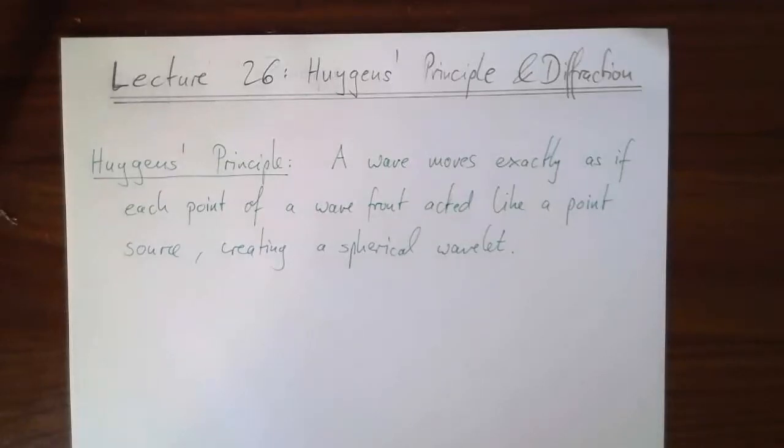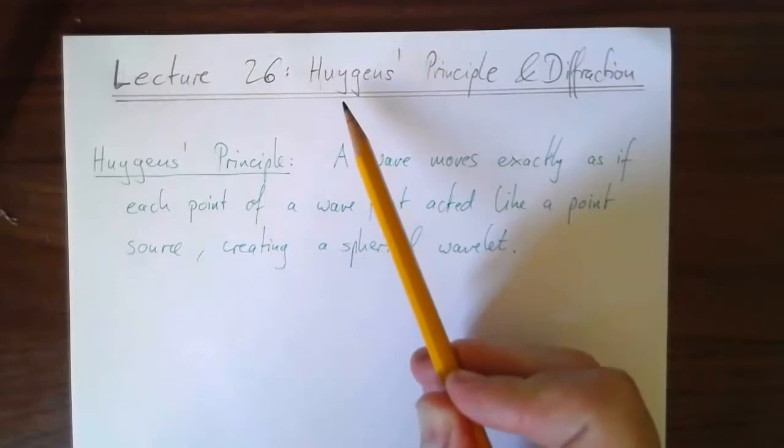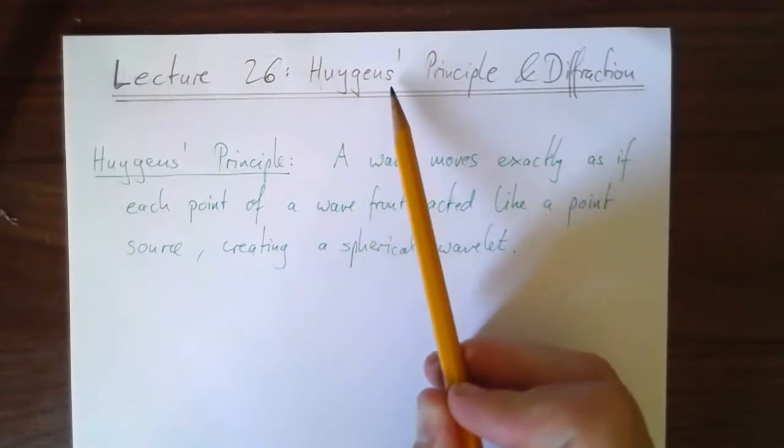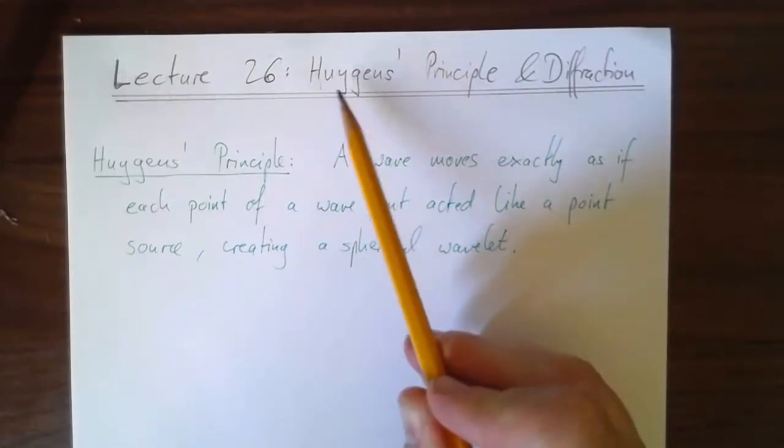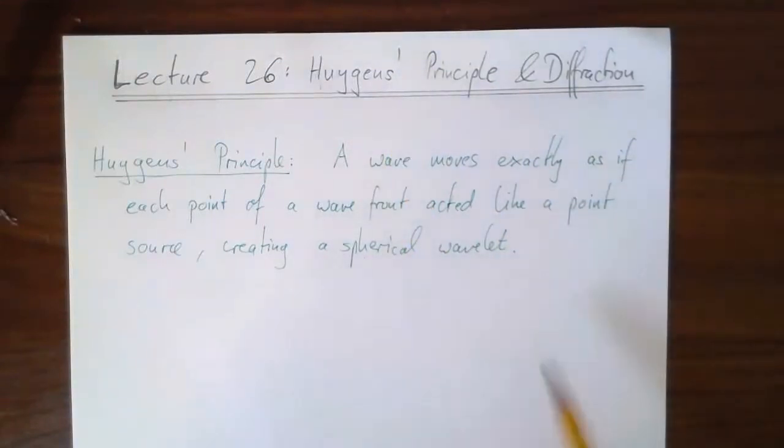Welcome to lecture 26. Here I'm going to talk about Huygens principle and the phenomenon of diffraction. Huygens was a Dutch physicist, Christian Huygens. Notice that it's Huygens, not Huygen, right? The S is part of his name. And here's what the principle says.